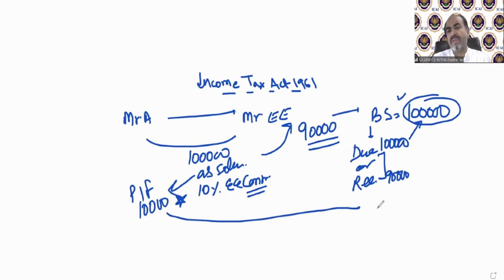If we are going to tax this amount again, it will be double taxation. So it's not possible. I already explained this thing in that class also.